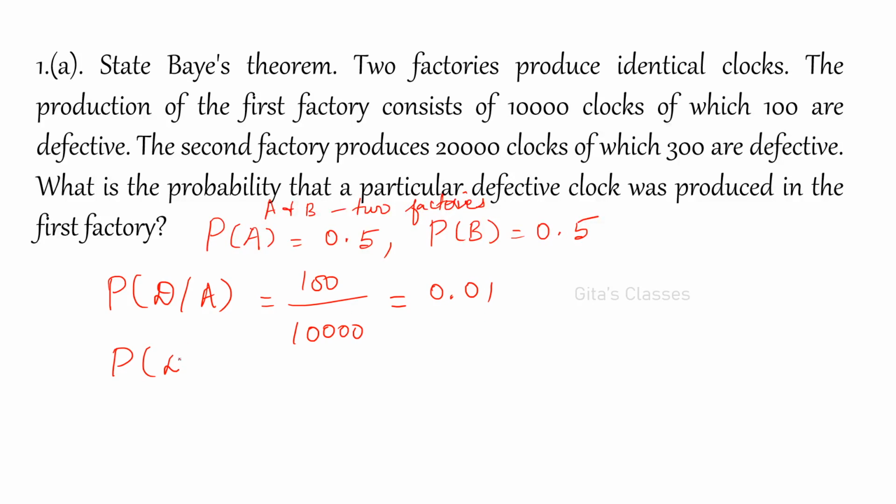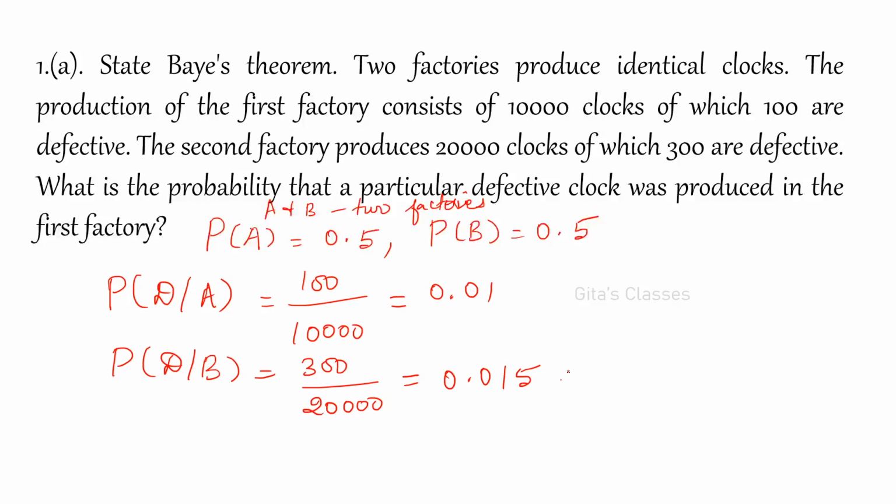Similarly, P of D given B: if company B produces the defective product, then it is 300 out of 20,000, which is equal to